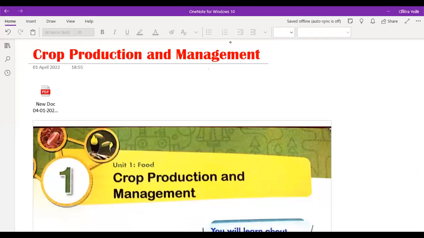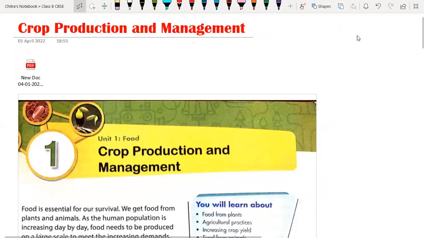So in this chapter, first we will cover what crop production is. The key point I am discussing here, number 1, is crop production.